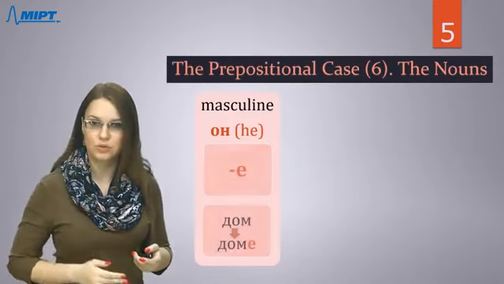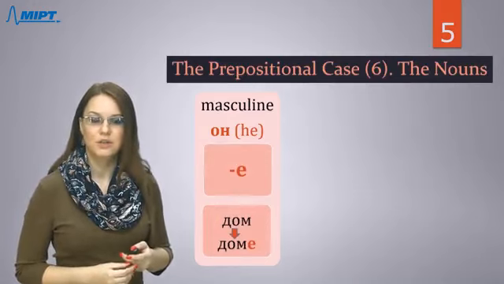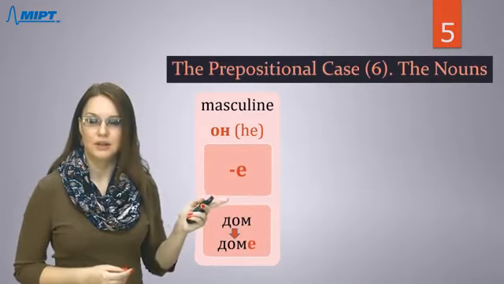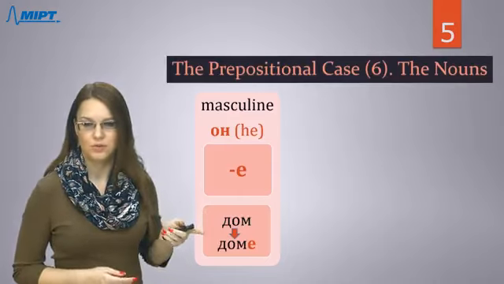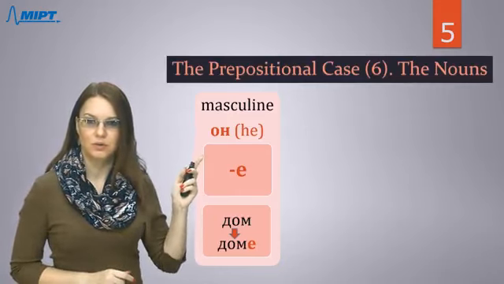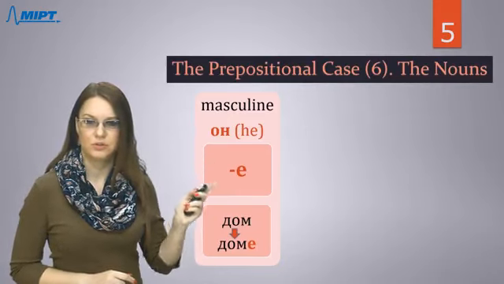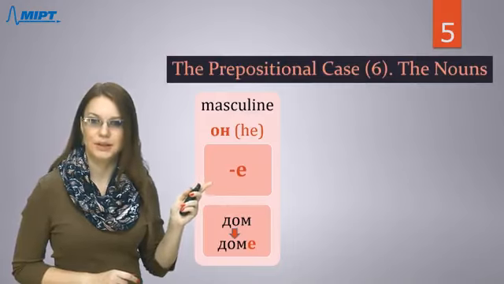As I already told you, this part of grammar is very simple, and actually the last letter, the ending, doesn't depend on gender. I just want to give you some examples separately. For masculine nouns, you just need to add the letter «е».